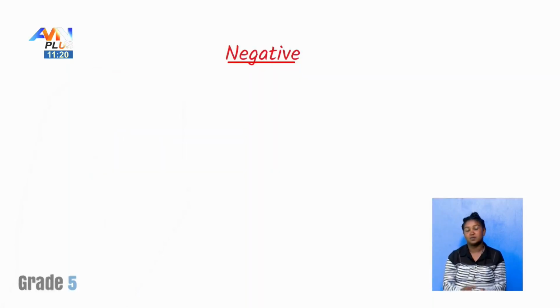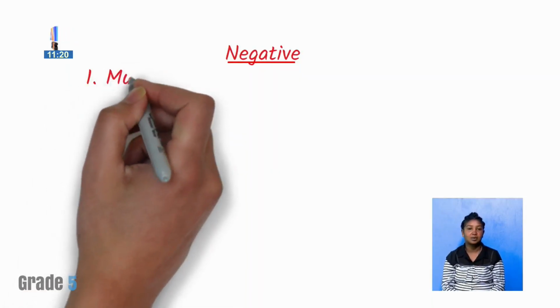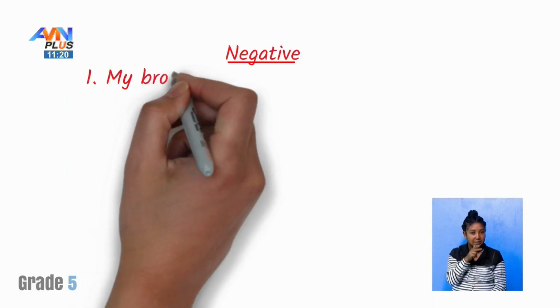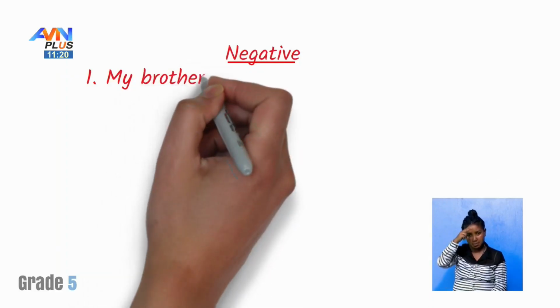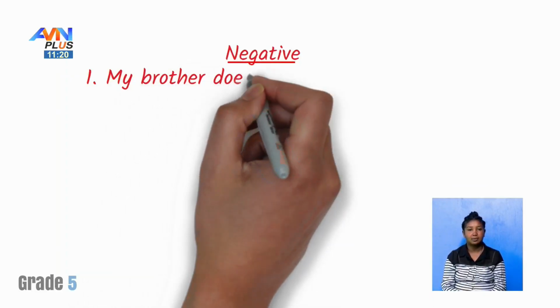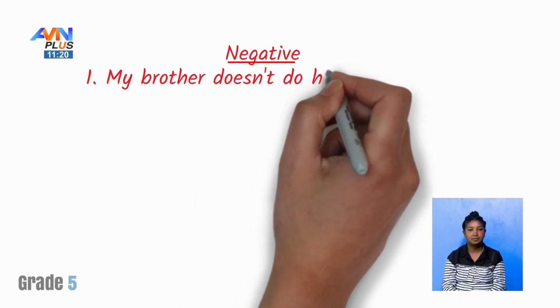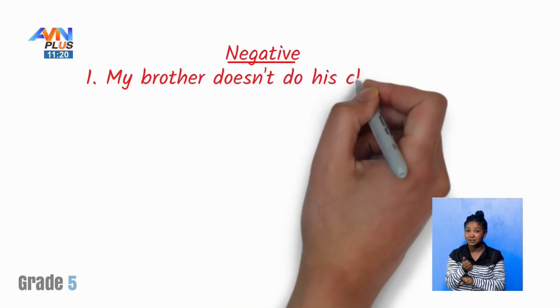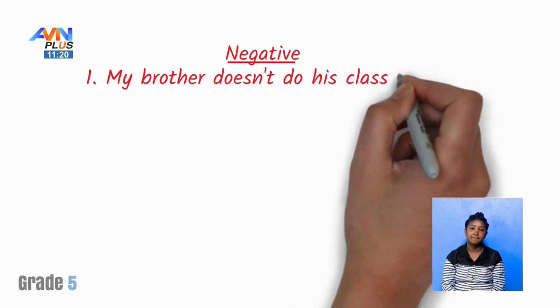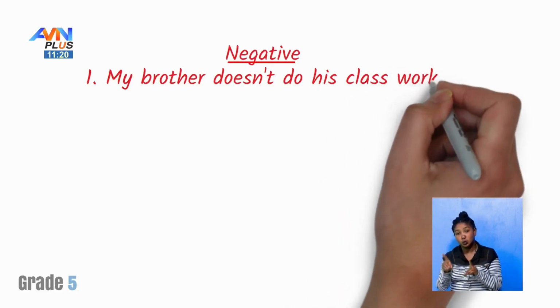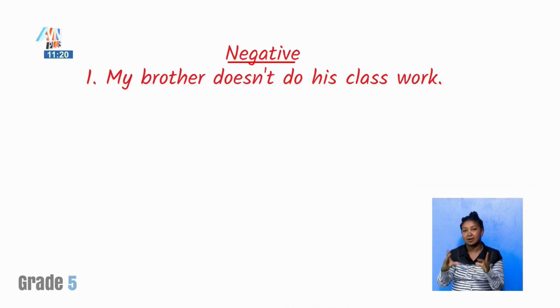For example, my sister or my brother doesn't do his classwork.